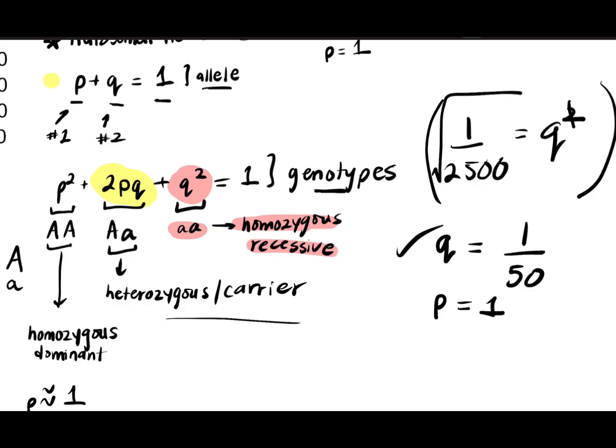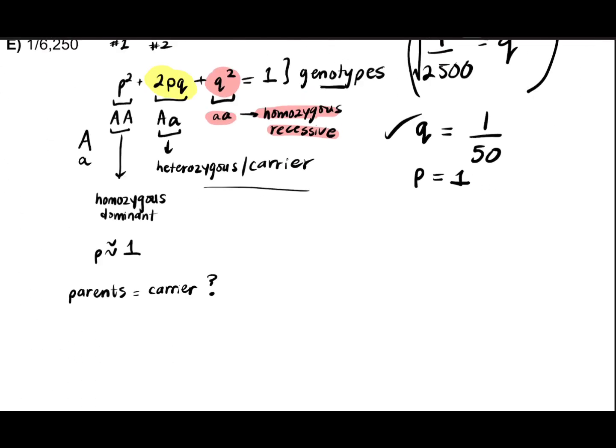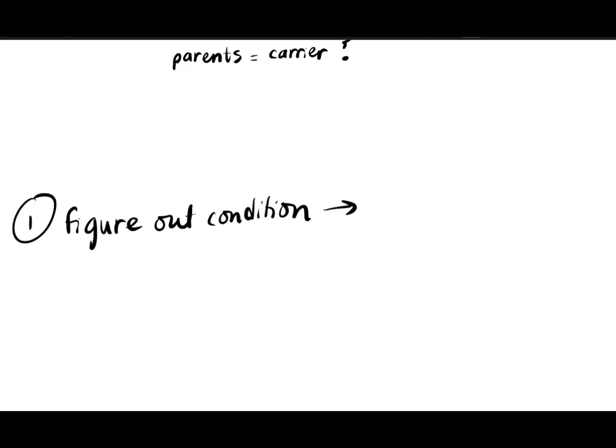Now we can literally figure out anything, okay? So in a Hardy-Weinberg question, first we figure out the condition, and whether it's autosomal dominant or autosomal recessive. Most likely it's a recessive one because those questions are more interesting.